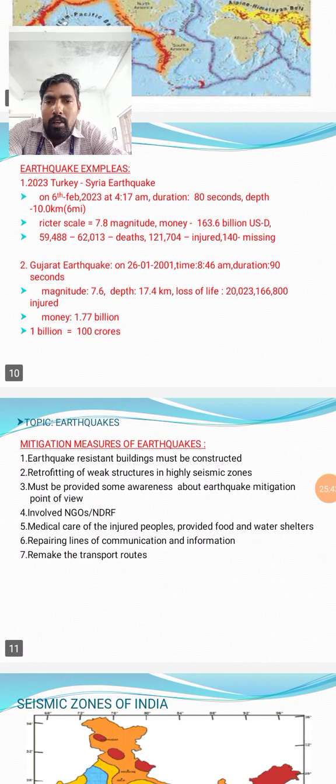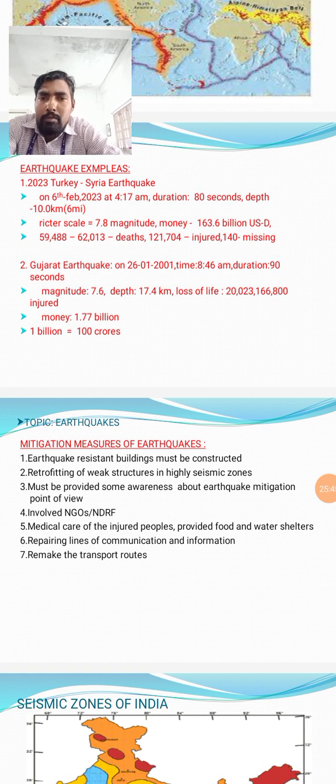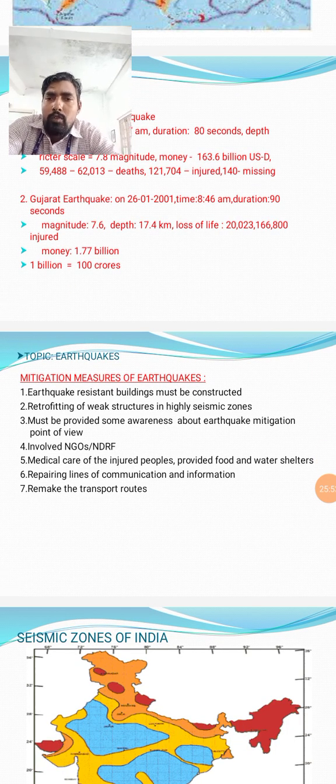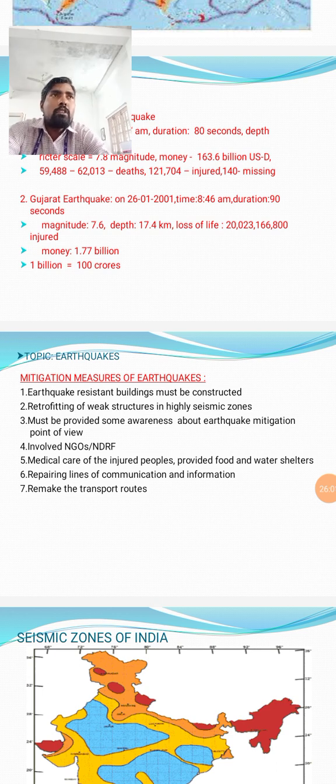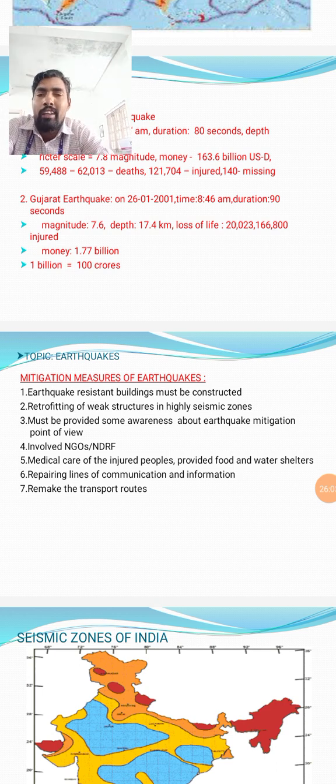Next, mitigation measures of earthquakes. First of all, for reducing earthquake damage, earthquake resistant buildings must be constructed. Civil engineers and architects must design earthquake resistant buildings, so that even if an earthquake happens, it will not affect the entire civil construction. Such new technologies and innovations are needed nowadays. So earthquake resistant buildings must be constructed.